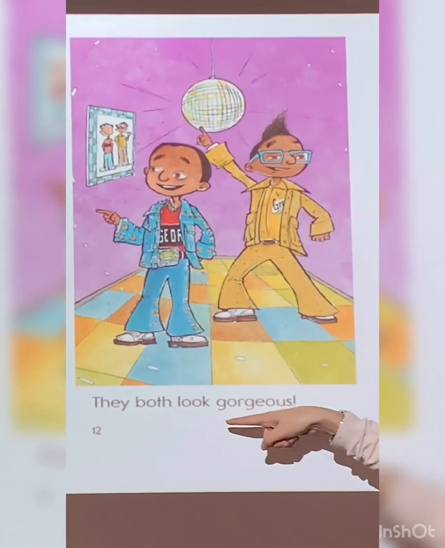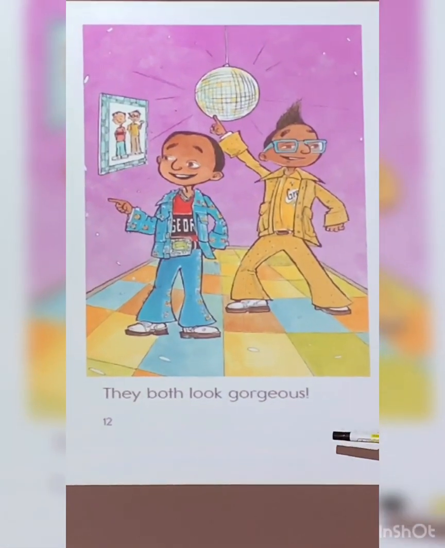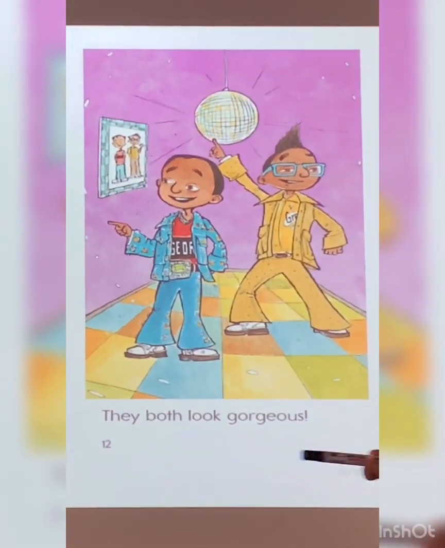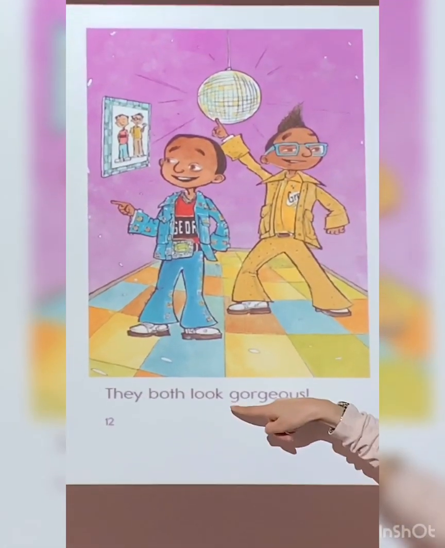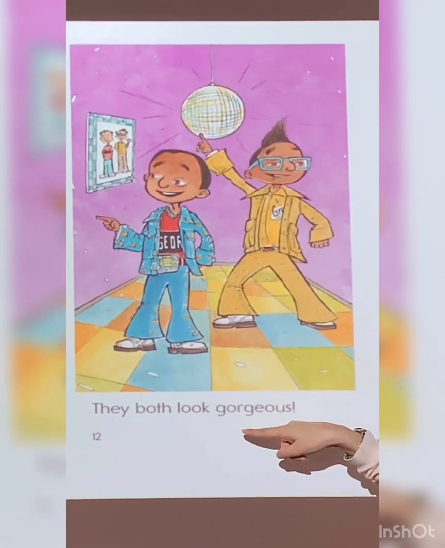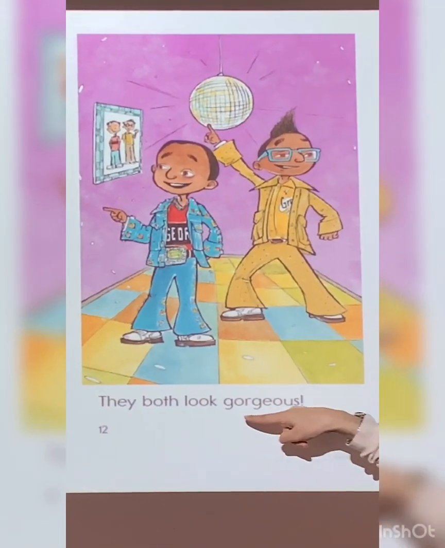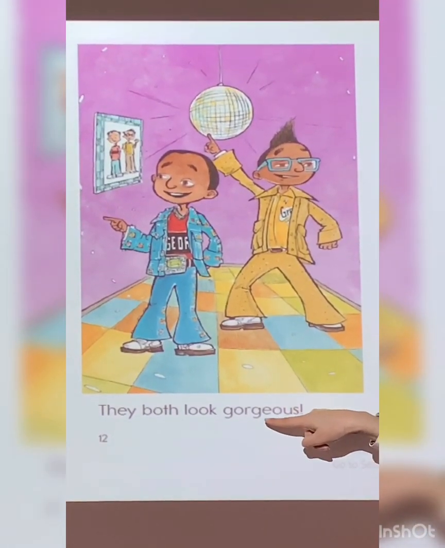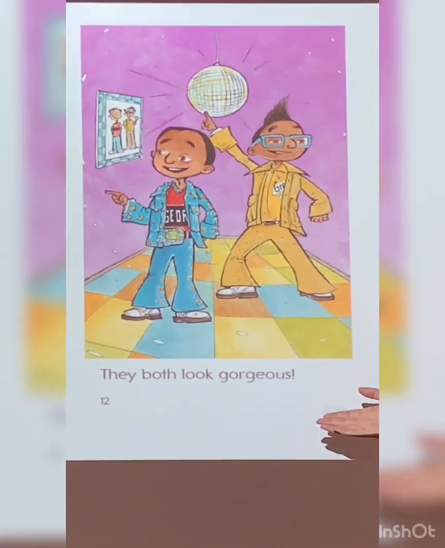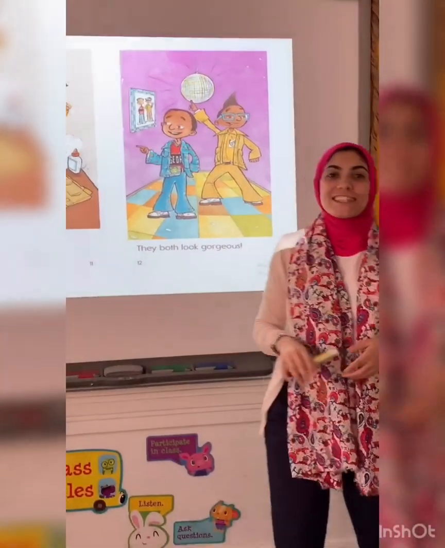They both look gorgeous. Gorgeous. Here, this word actually has the two G sounds. The soft G, J, and the hard G, G. Gorgeous. So the first letter here is G. Is it a soft G or a hard G? You tell me. Yes, very good. It is hard G. Gorgeous. And the other G here in the middle is followed by E. So it is a soft G. So gorgeous. Okay, so we both look gorgeous, just like FS2.